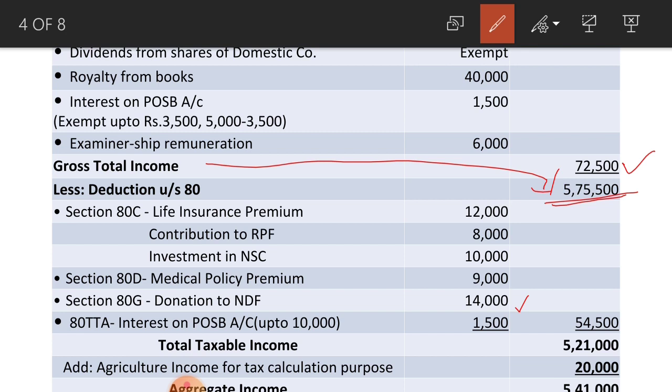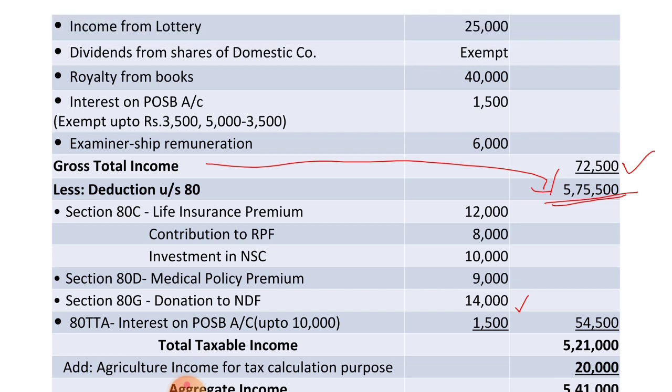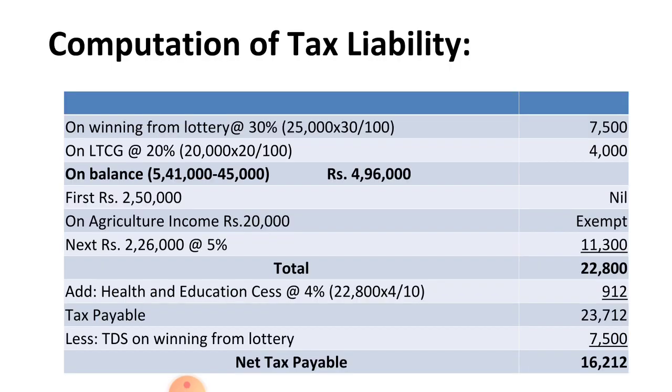To that you have to add agriculture income for tax calculation purpose, 20,000 you have to add here. So aggregate income is 5,41,000 rupees. This is the total income, 5,41,000 including agriculture income. Okay. Next, let us calculate the tax liability. First, you have to calculate tax on winning from lottery at the rate of 30%. That amounts to rupees 7,500. That is 30% of 25,000, 7,500.